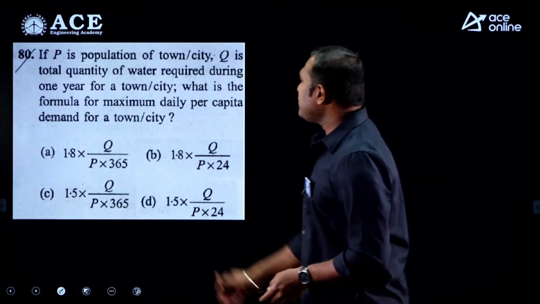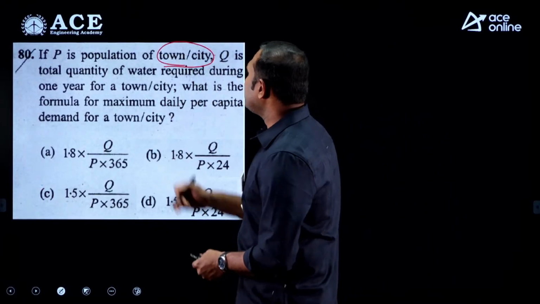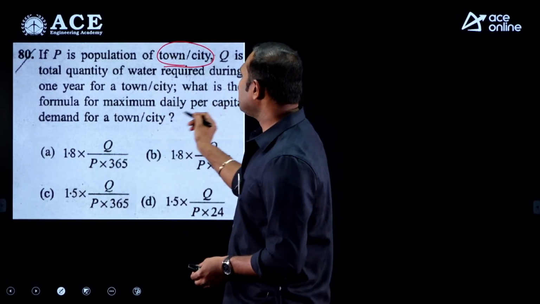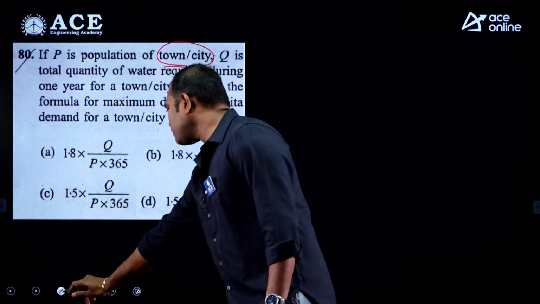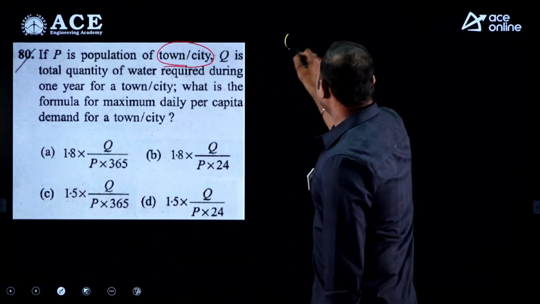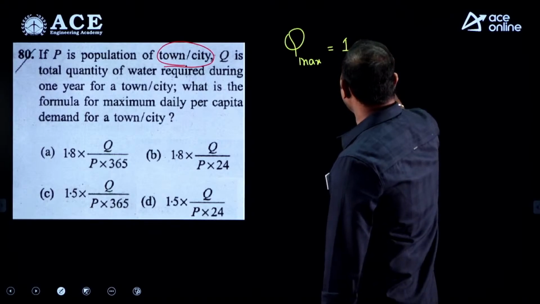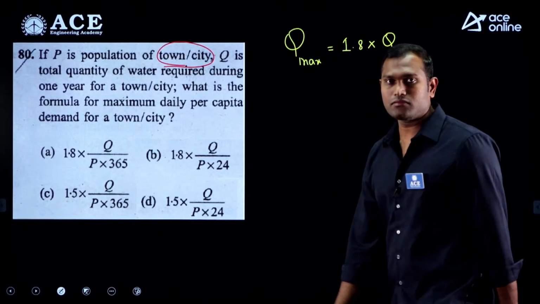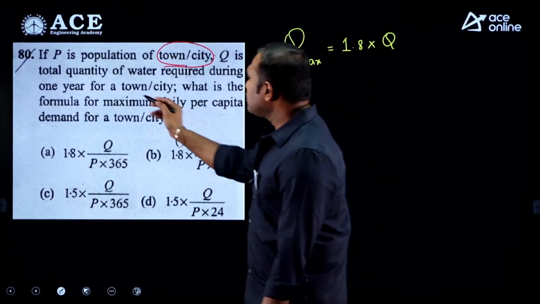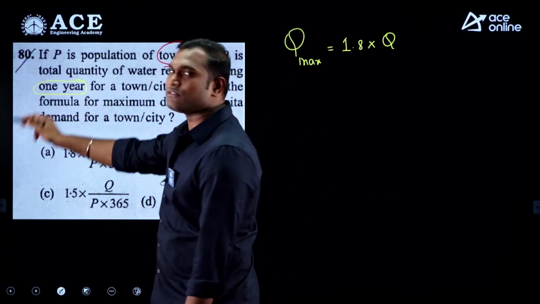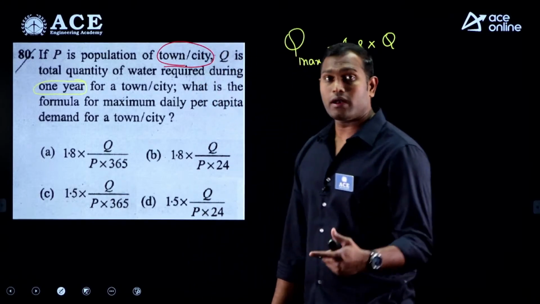Now, if P is the population of a town or a city and Q is the total quantity of water required during 1 year for a town or city, what is the formula for the maximum daily per capita demand? The maximum daily demand is 1.8 times the average daily demand. But what is given is the total quantity of water required during 1 year, and I want it for a day.